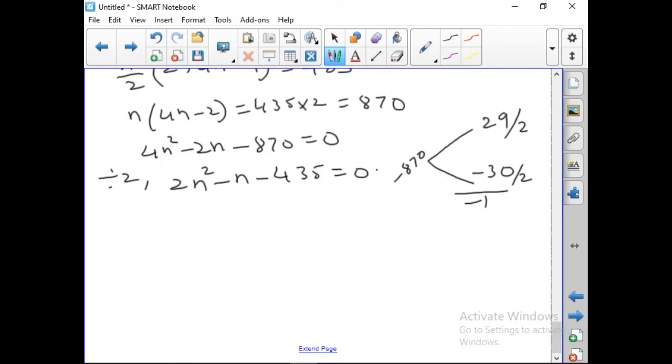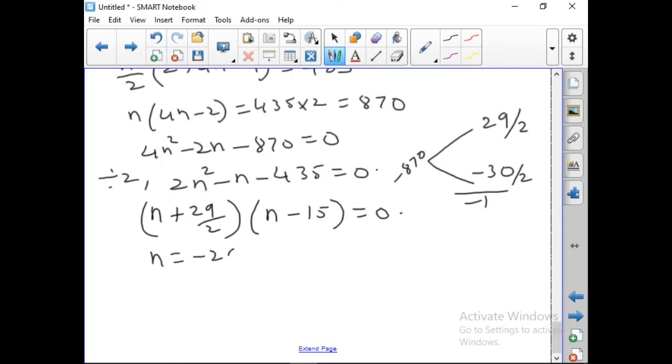So divide by 2. Therefore, we write this as n plus 29 by 2 into n minus 15 is equal to 0. Now n is equal to minus 29 by 2 or n is equal to 15.